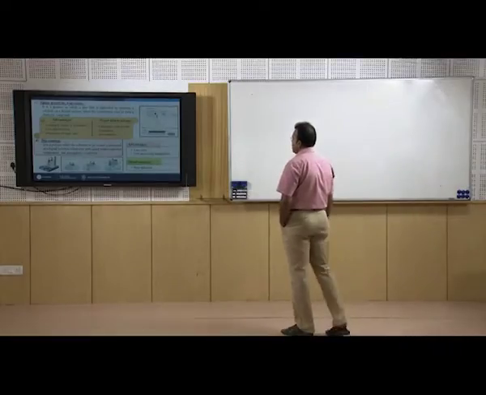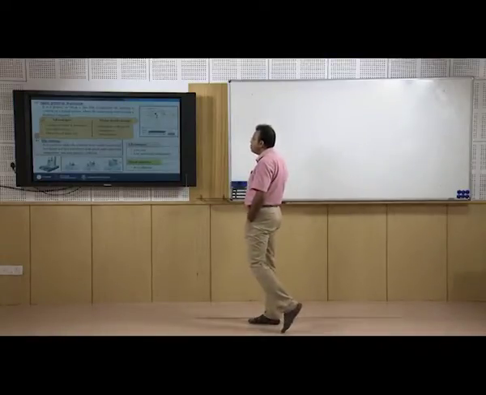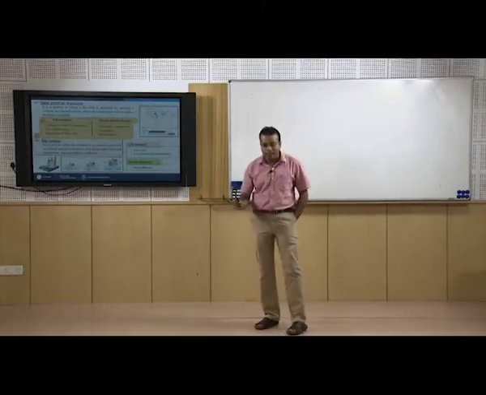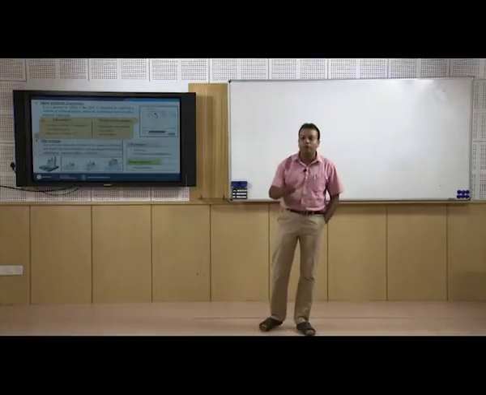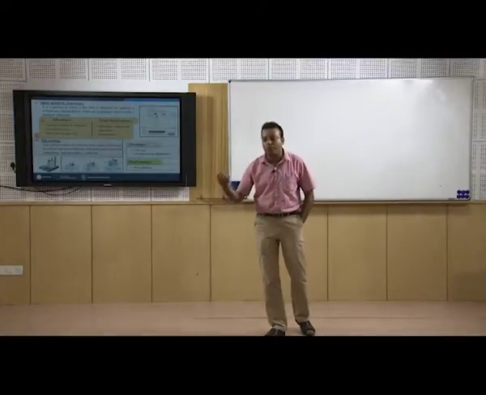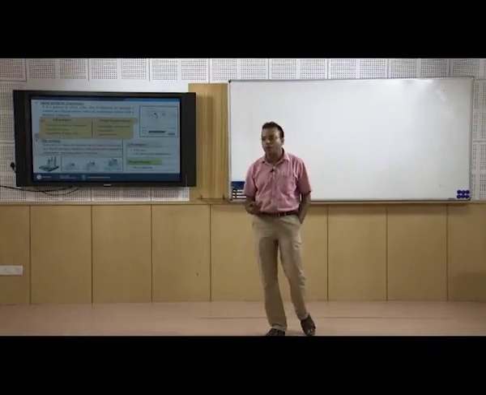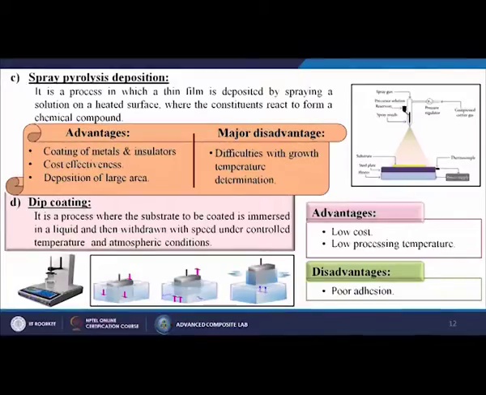Then next one we are discussing is spray pyrolysis deposition. Here it is simply like the paint when we are painting our automotive parts, or the wall, some kind of spray painting. It is a process in which a thin film is deposited by spraying a solution on a heated surface where the constituents react to form a chemical compound. So, what are the advantages? Coating of materials and insulators, cost effectiveness, deposition of large area. Major disadvantage: difficulties with growth temperature determination.